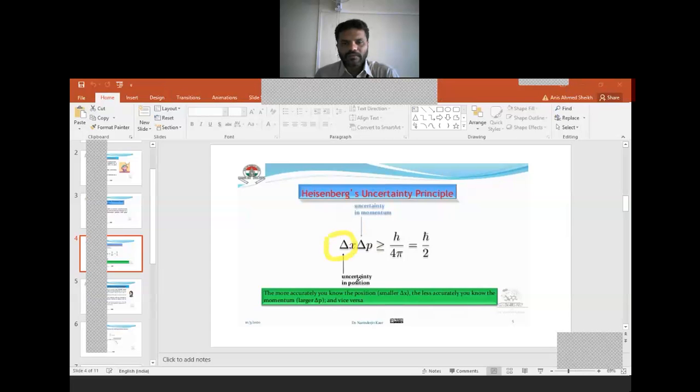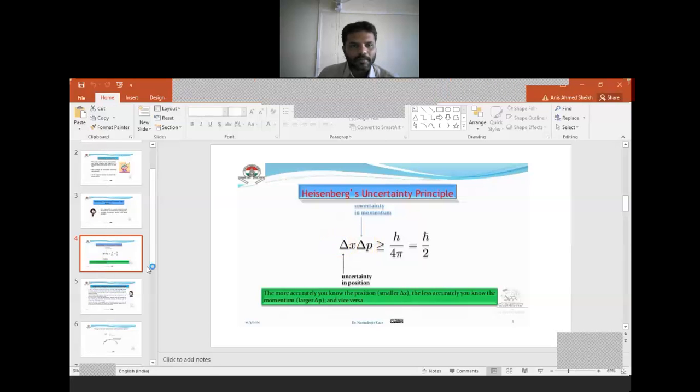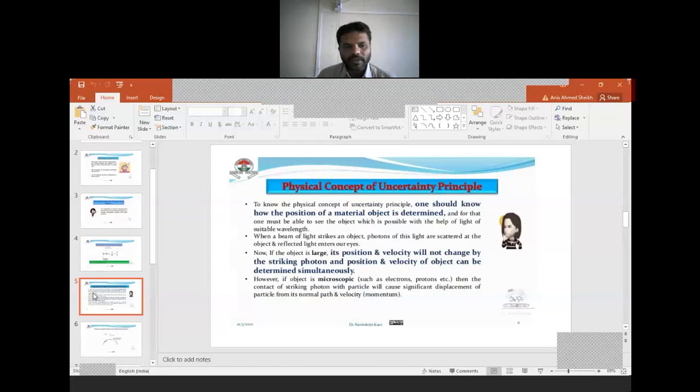Here, this is the del x, which is known as uncertainty in principle. This is del p, which is uncertainty. Uncertainty means it is impossible to determine, or inaccuracy. Now we will go for how to apply this rule. This rule is applicable to macroscopic particles only.